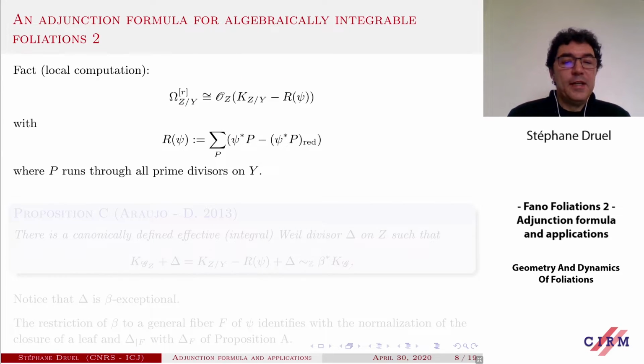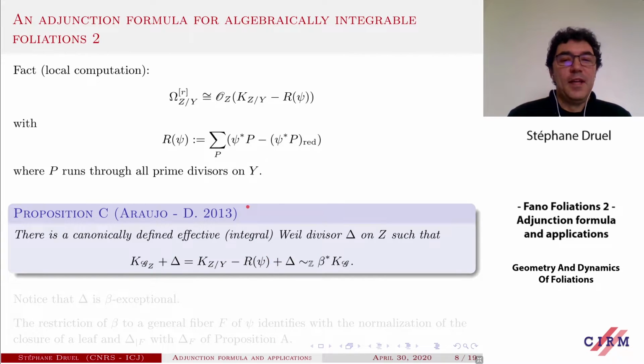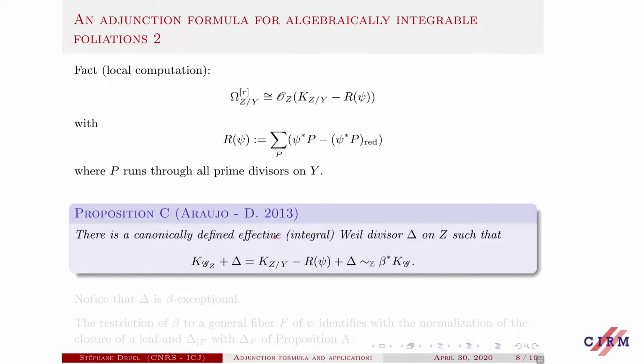And in conclusion, exactly as in the case of the preceding adjunction formula, there is a canonically defined effective integral divisor delta on Z, the universal family of leaves, such that we have this formula here: the relative canonical class over Y minus R of C, which corresponds to the canonical class of GZ, plus this positive part, is the pullback of the canonical class of G. So I can relate the canonical class of two natural objects associated to our foliations.